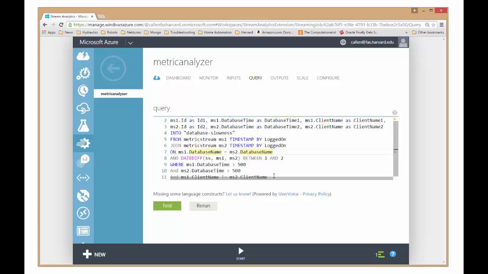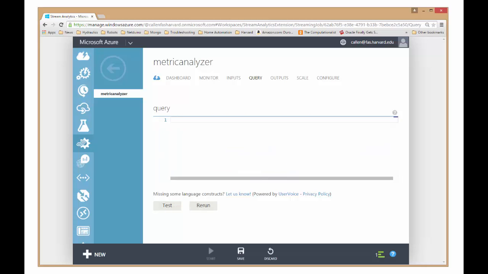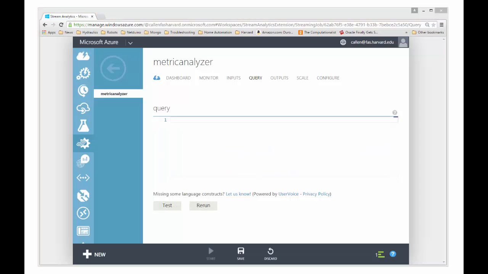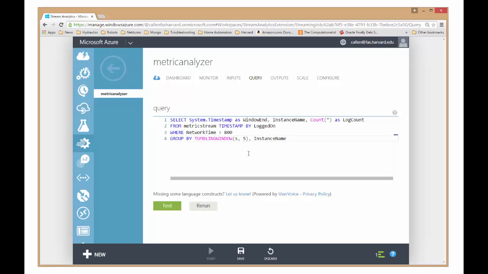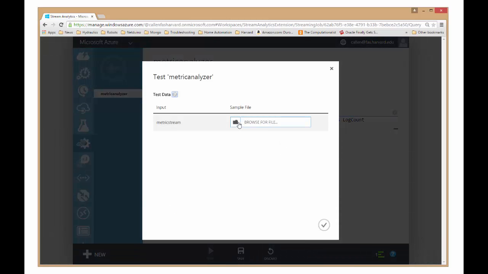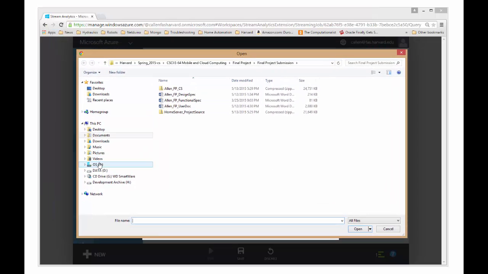But let's take a look at a simpler query, because I think that may help to see what's going on here. So I'm going to just paste in a simpler query, and this query is just using something called a tumbling window, and I'm going to change this from network time to database time. And I can actually test this, and this is really handy. So you can test it, and we can look at some test data.